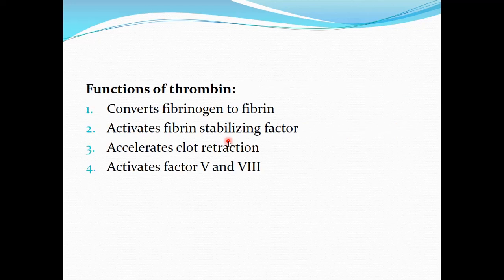Now we are going to sum up the functions of thrombin. Sometimes a short essay question can come: what are the functions of thrombin, or enumerate the functions of thrombin. So the functions of thrombin include the conversion of fibrinogen to fibrin. It activates the fibrin stabilizing factor released from the platelets. Thrombin also contributes to clot retraction by stimulating the contraction of the contractile proteins present in the platelets, and thrombin causes activation of factor 5 and factor 8. So these are the functions of thrombin.